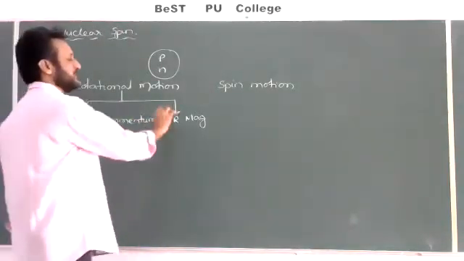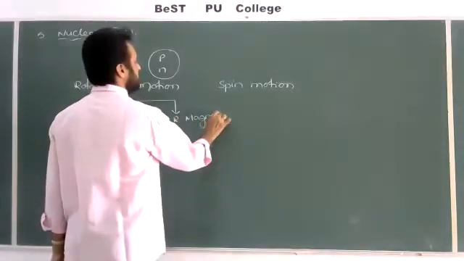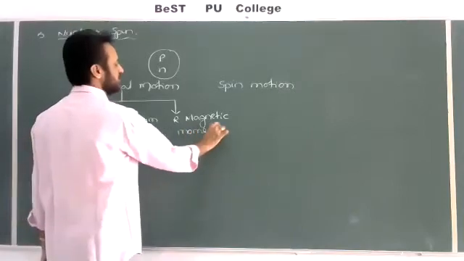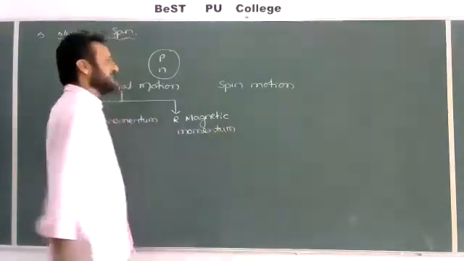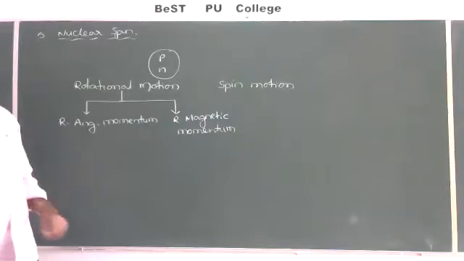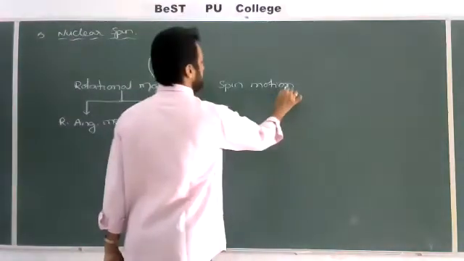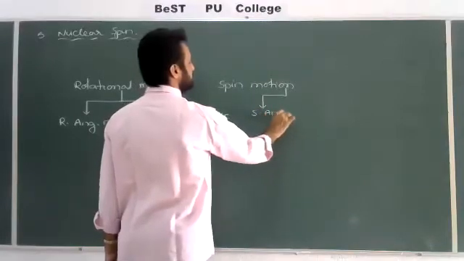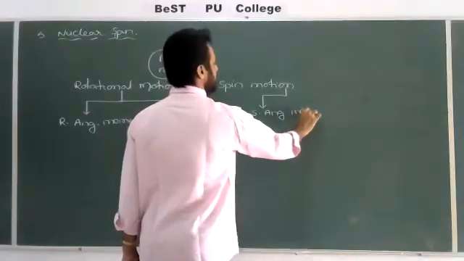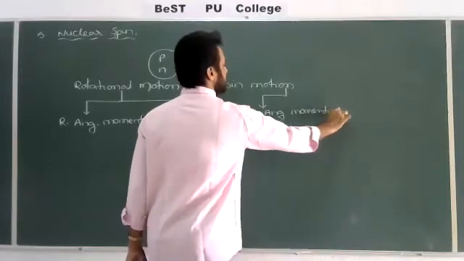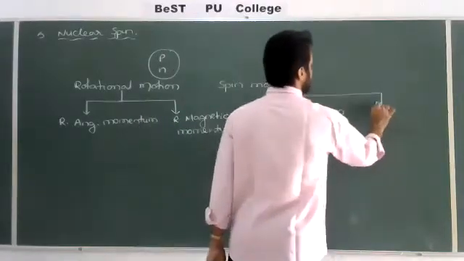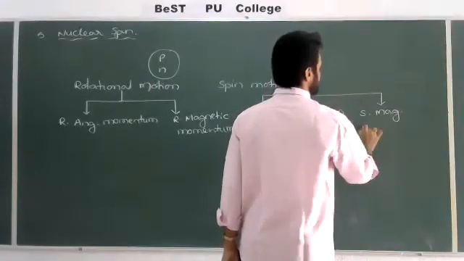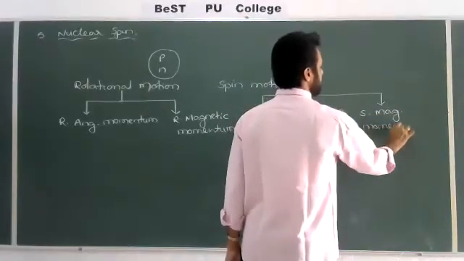So we can expect a rotational magnetic moment. And because of the spin motion of the nucleons, we also have two types of momenta: spin angular momentum, and spin magnetic moment.